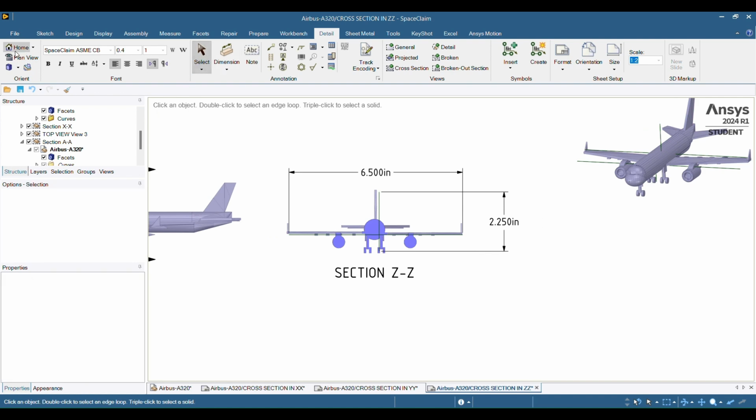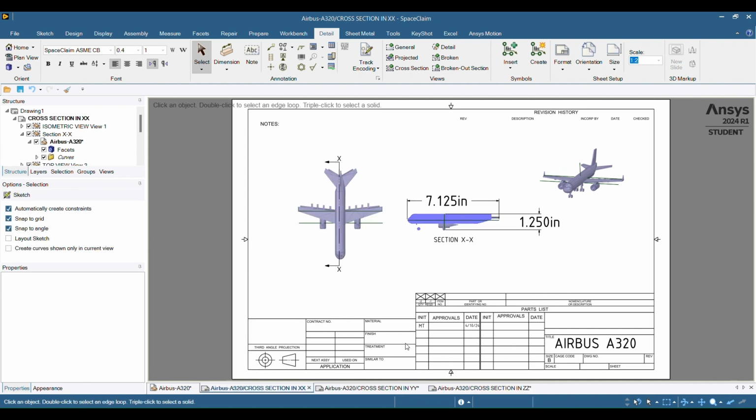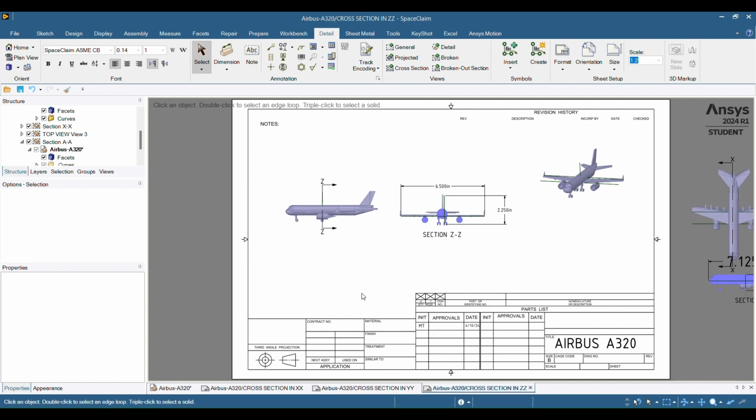Select the home button to square it up. All right, we have just completed the 3 different cross sections with 2 dimensions per cross section in the X, Y, and Z of our Airbus A320.